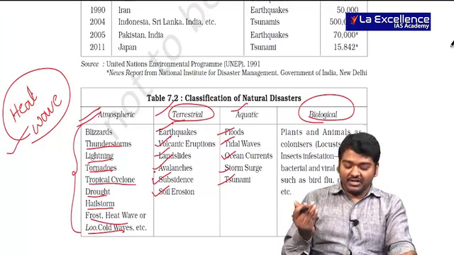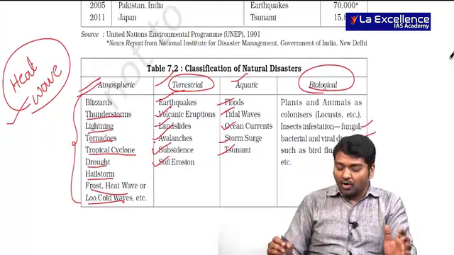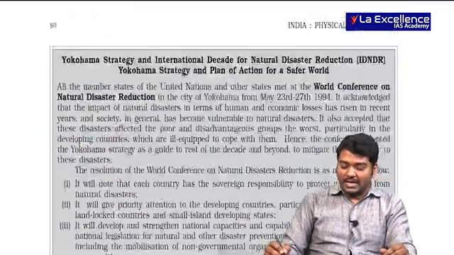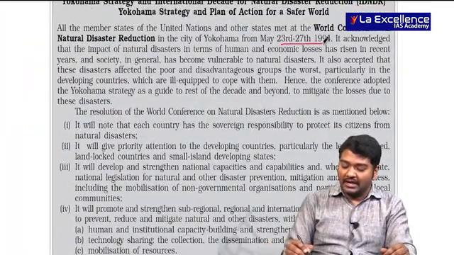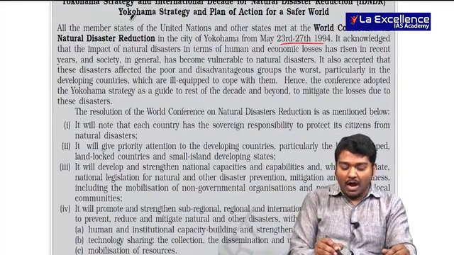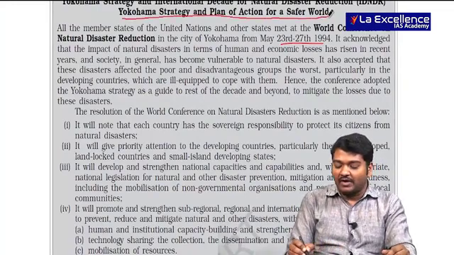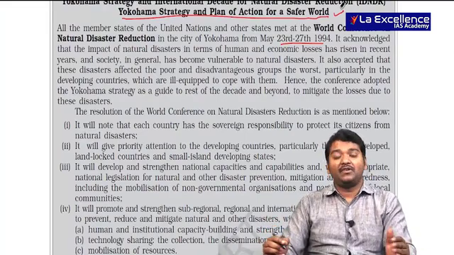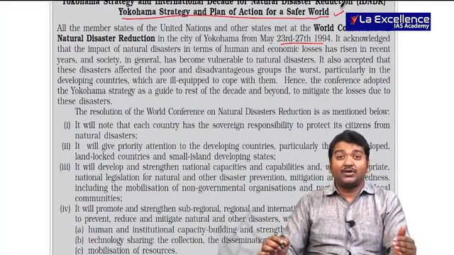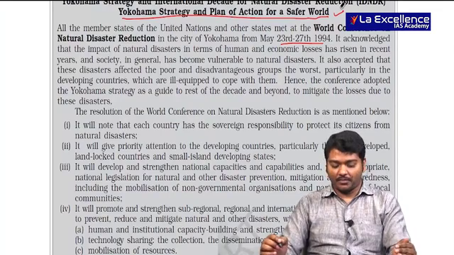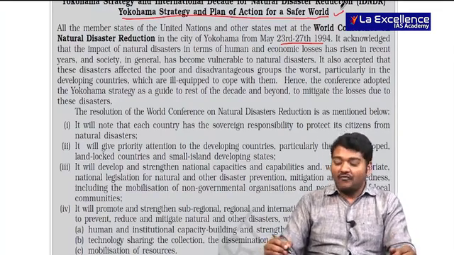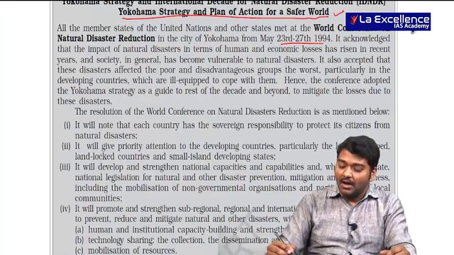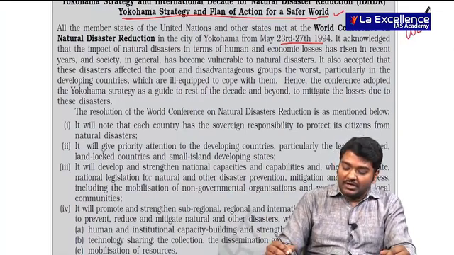I gave you the definition. I also want you to know what we focus on. In this book, they actually talk about the 1994 Yokohama Strategy and Plan of Action for a Safer World. But you have to remember that we have moved ahead and today we have a different strategy and plan where the focus is mostly associated with the local communities.